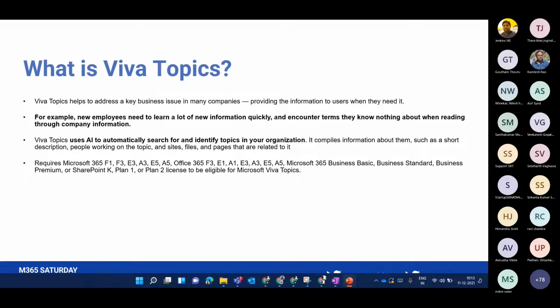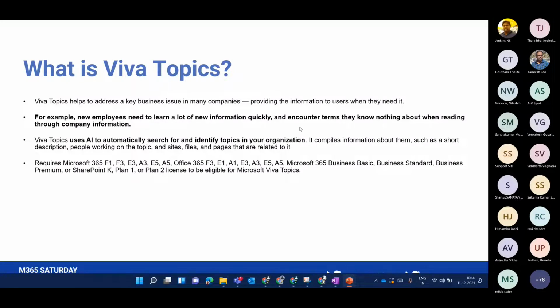Just by hovering over that acronym, which is Mars, they can get a short description, the people who work with this project, some of the files or some of the work which this project does, and the related O365 groups and team site associated with this project. So in just a small screen, they can know what a project is and what this term means, which is just an acronym but is a project in a broader term. So this is what Viva Topics does.